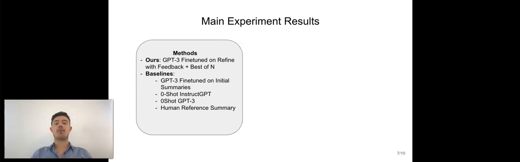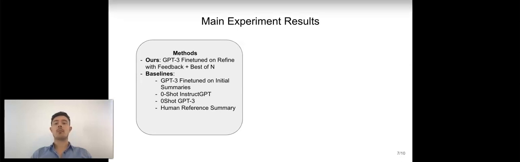We compare our method to the following baselines. GPT-3 fine-tuned on the initial summaries, that is the summaries we wrote feedback on. Also, we compare to InstructGPT and GPT-3 that are prompted in a zero-shot manner. That is just by prompting the model to generate a summary given a post.